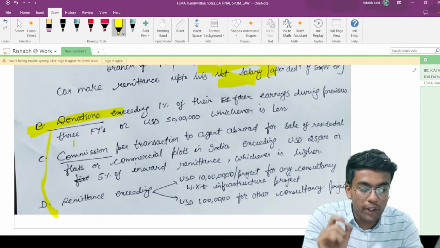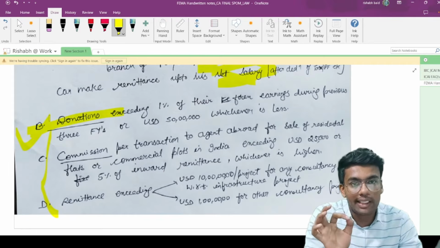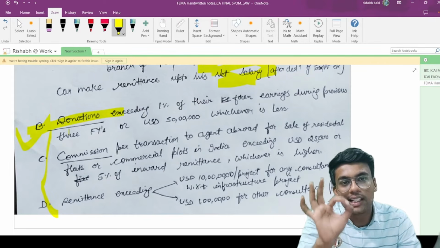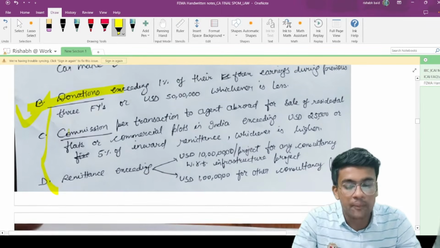These limits are very important. From this also a question was framed by the examination. So wherever you see the limits are there, examination questions come from those limits.